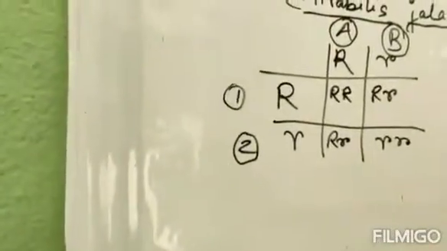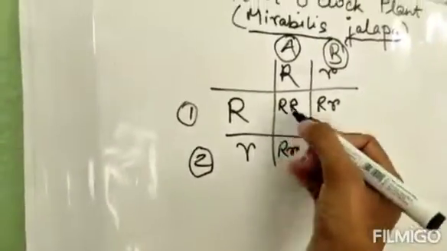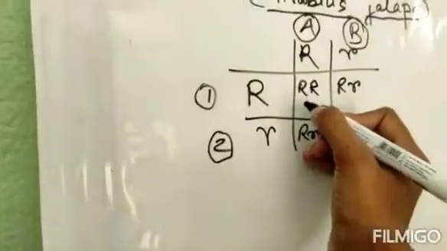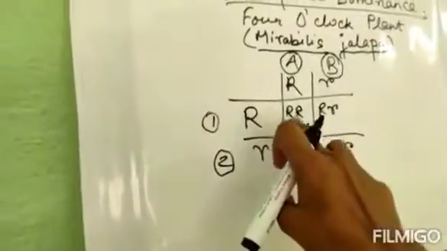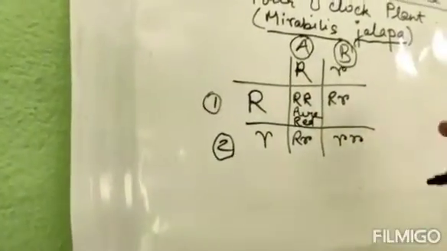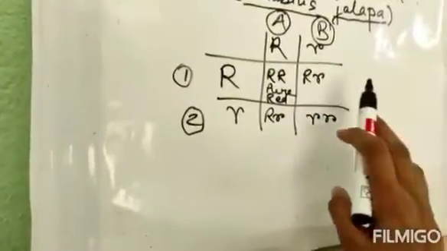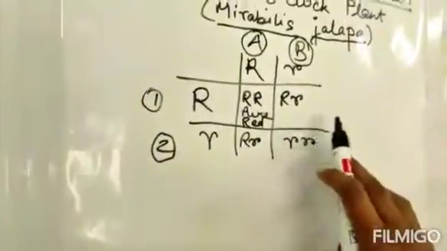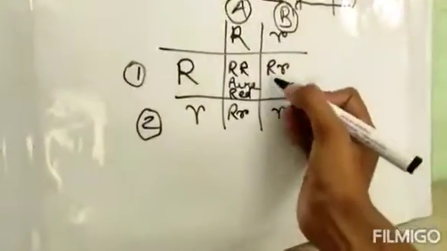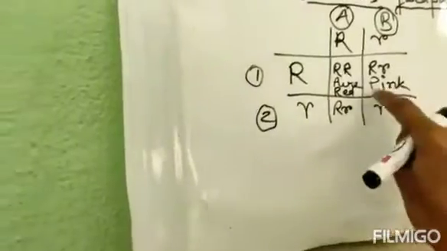More or less the same as the monohybrid cross. What is the difference? Obviously both capital R are present, which stands for pure red. So this one will be pure red because both are the dominating character. Next comes one red and one white. Now you might say that as red is the dominating character, this will be red. No, this will be pink, because the red color and white color mix up to form pink.